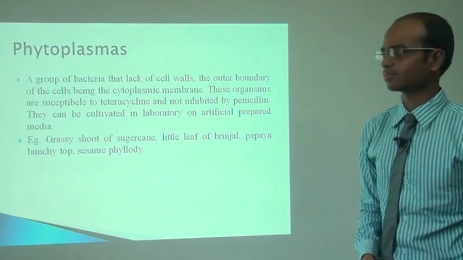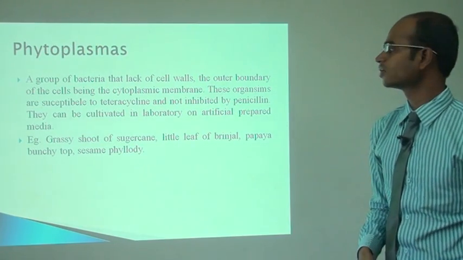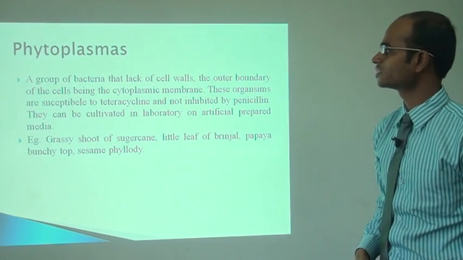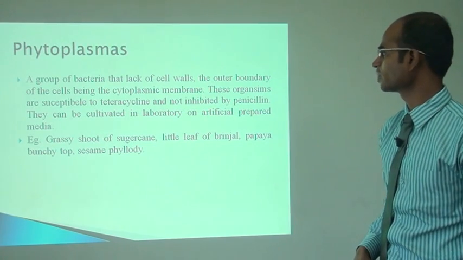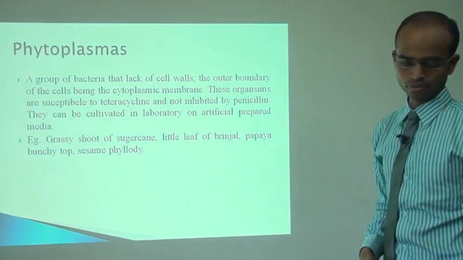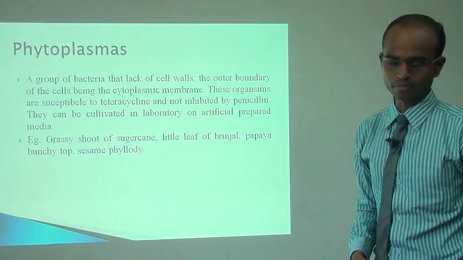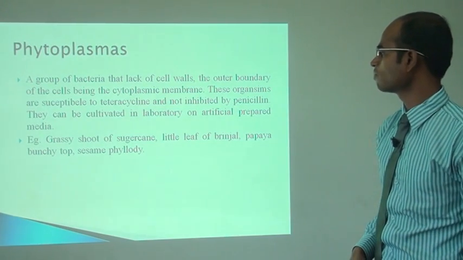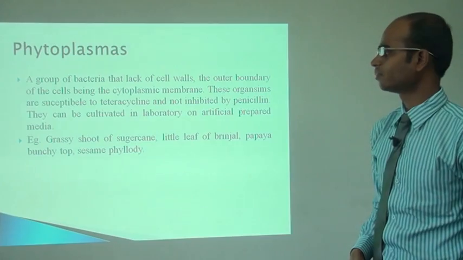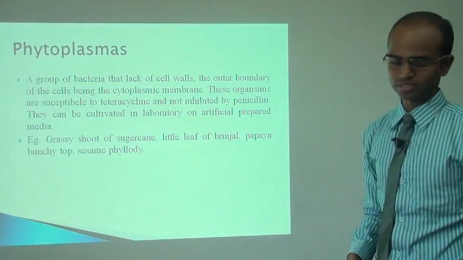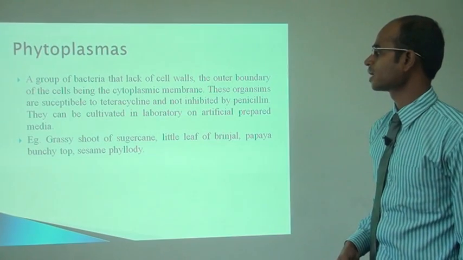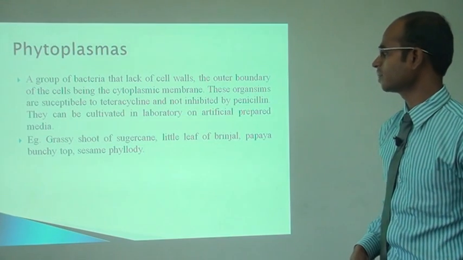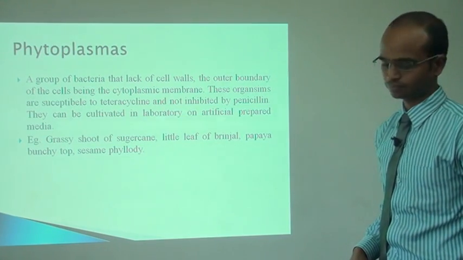Now what is phytoplasma? Now phytoplasmas are cell wall-less organisms and the outer boundary of the cells is the cytoplasmic membrane. These organisms are susceptible to tetracycline and are not inhibited by penicillin, and they cannot be cultivated in the laboratory on artificially prepared media. These are examples of diseases caused by phytoplasma: grassy shoot of sugarcane, little leaf of brinjal, papaya bunchy top and Sesamum phyllody.